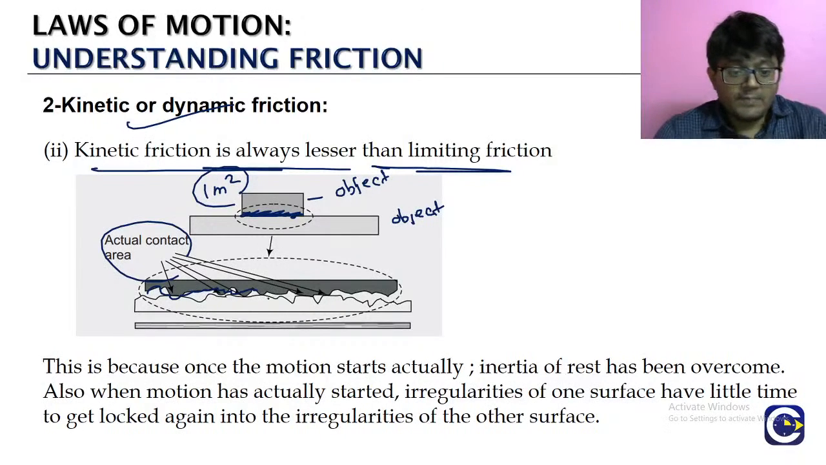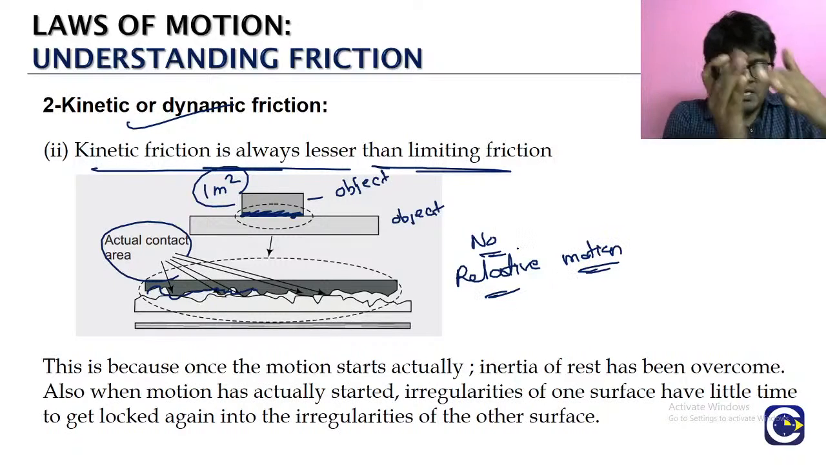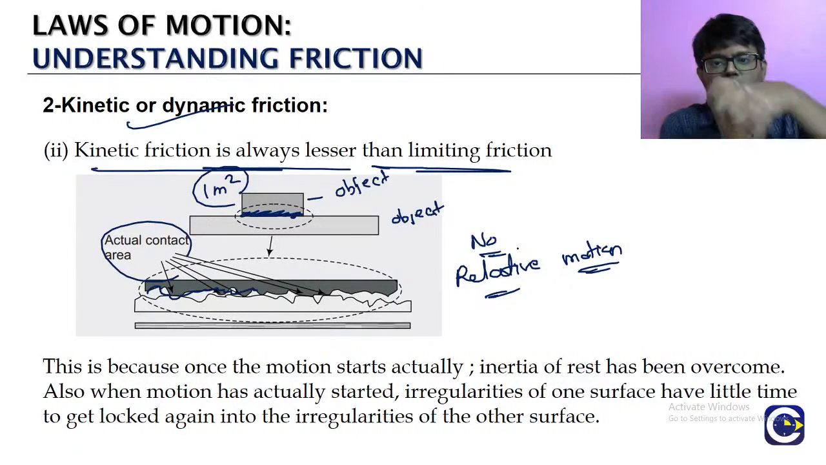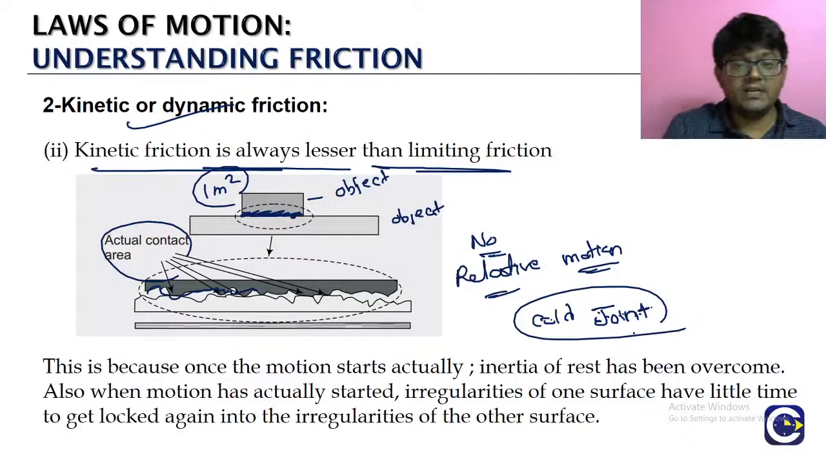Okay, when we look at these lockings, the surface above and the surface below are like a key and lock kind of setup. Now suppose there is no relative motion. Then the lockings of one surface and the lockings of another surface will be holding tight. We generally call this a cold joint: there is no relative motion, they are basically holding it tight.